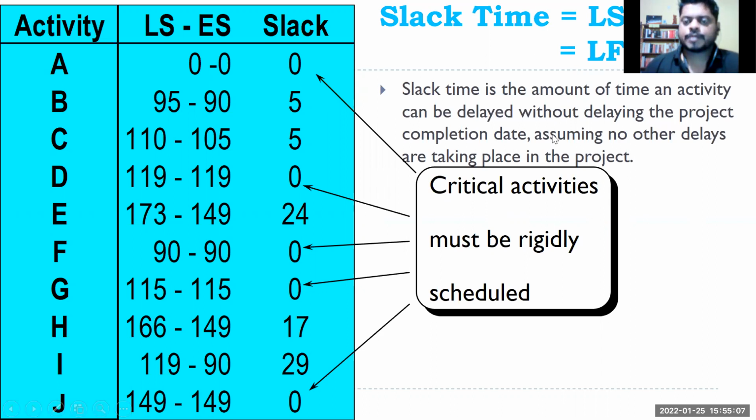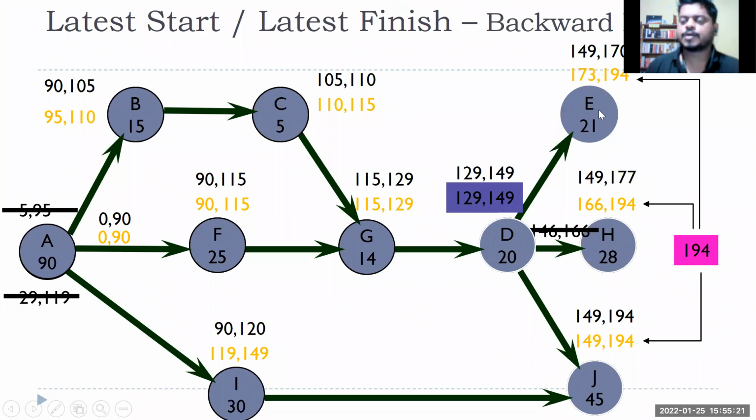Slack time is the amount of time that an activity can be delayed without delaying the project completion date, assuming no other delays are taking place in the project. You also have to track other activities. It is not that I leave other activities. Think about activity E. What I'm saying is this activity can be delayed by 17 days, but that doesn't mean I leave it and it will start after 25 days. Then again, my whole project will get delayed.